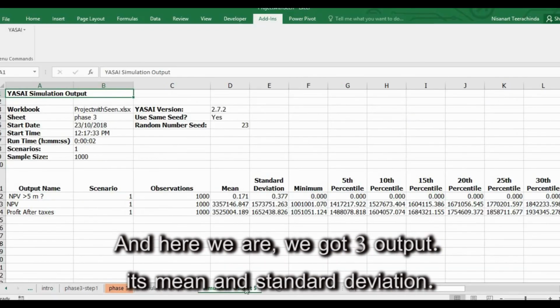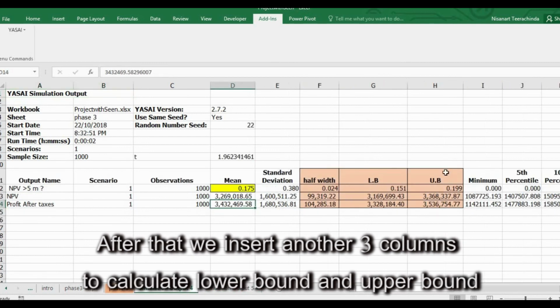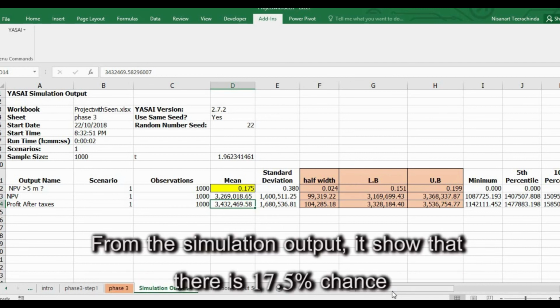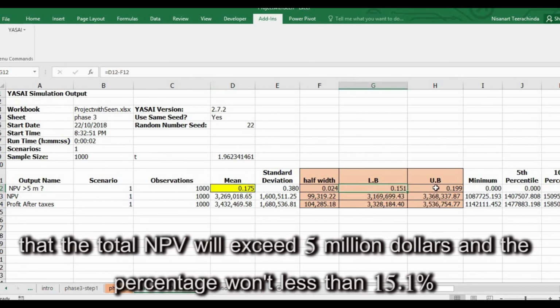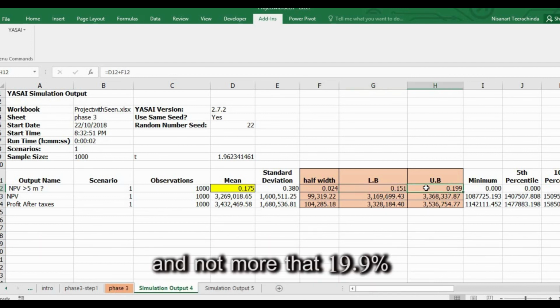We got 3 outputs, with their mean and standard deviation. After that, we insert another 3 columns to calculate the lower bound and upper bound. From the simulation output, there is a 17.5% chance that the total NPV will exceed $5 million, and the percentage is not less than 15.1% and not more than 19.9%.